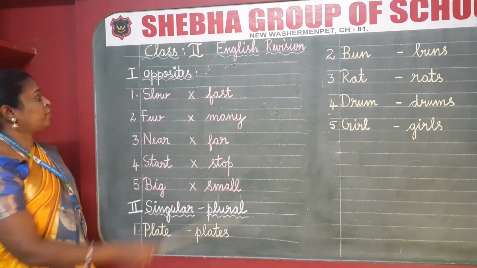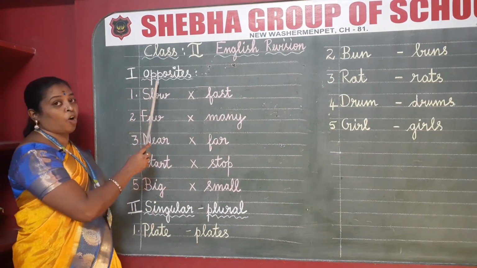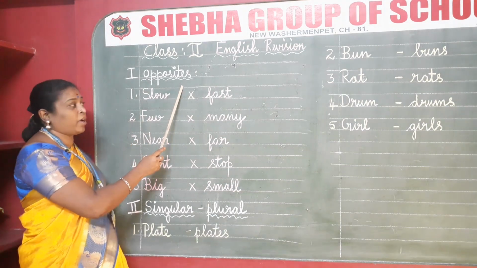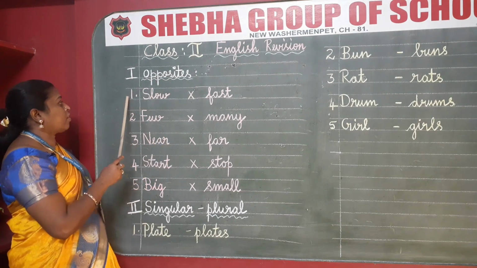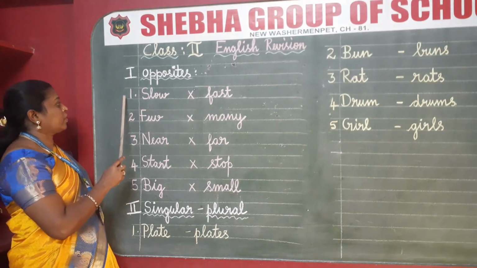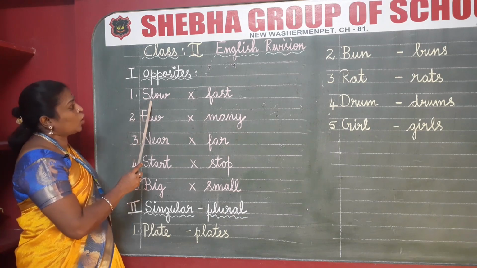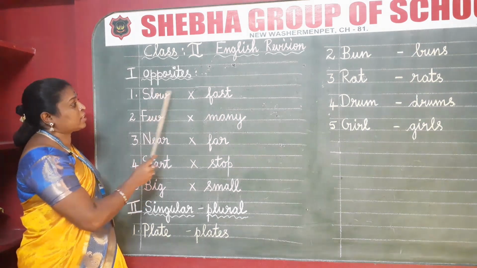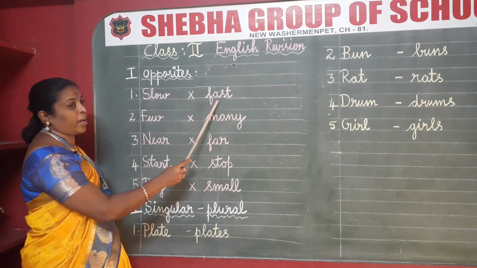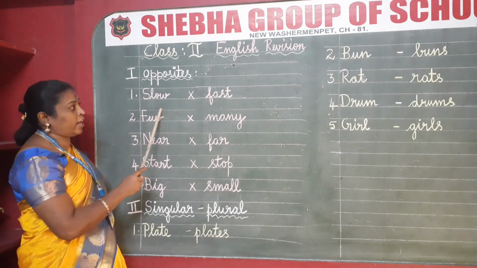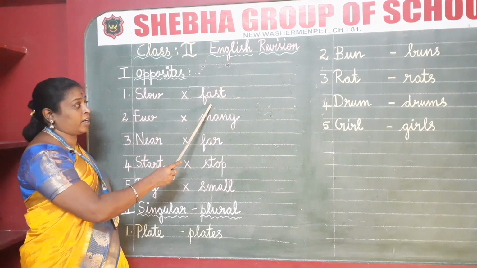Okay, students. First Roman letter, opposites. Opposites means what, ma? Write the serial numbers inside the margin. Number 1, slow, fast. The opposite of slow is fast. F-A-S-T, fast.